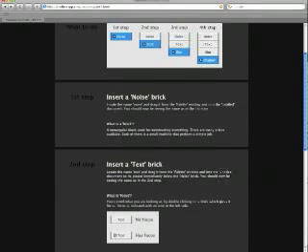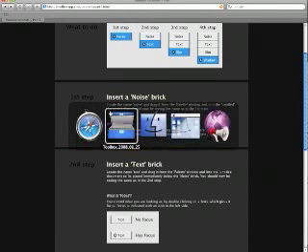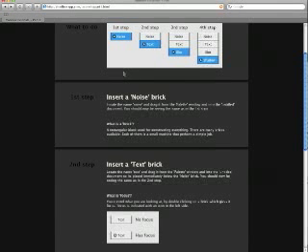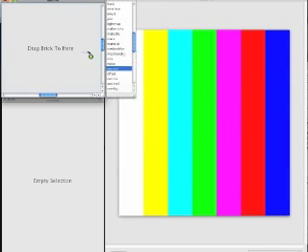It's just a single brick, and so let's insert that brick. What brick was it? It was a noise brick. We find it here and drag it to there. Okay, that's a noise brick. It looks like this.